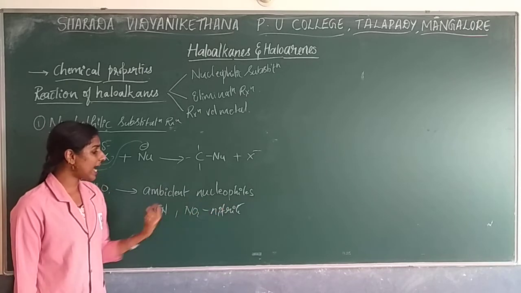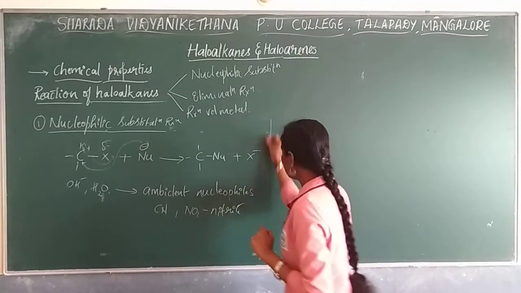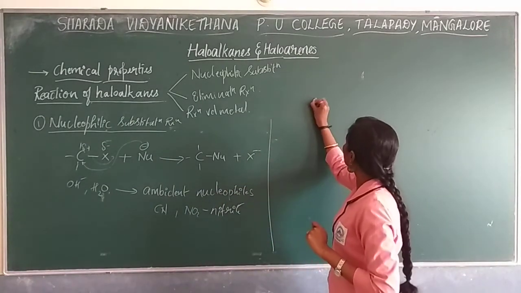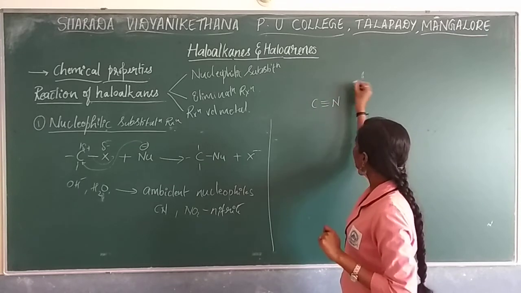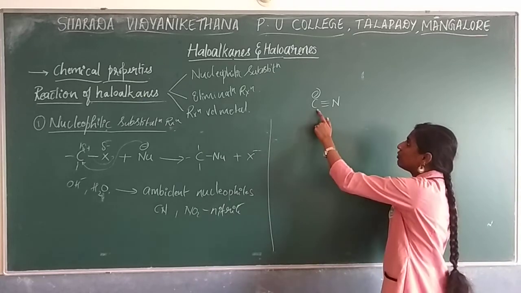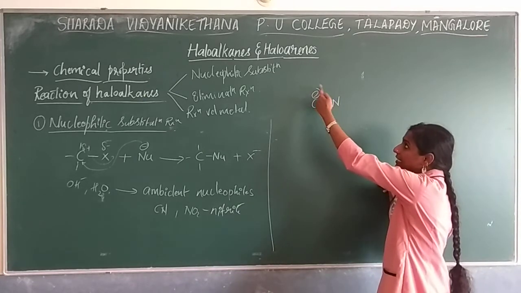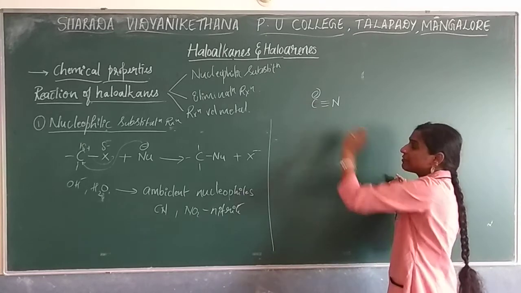So how will it act as an ambident nucleophile? For example, if I go with cyanide, so I'll just take cyanide now. Cyanide, if you are writing, here this carbon will get negative charge. So the carbon will be acting as a nucleophilic site, in the sense, the linkage site will be the carbon.